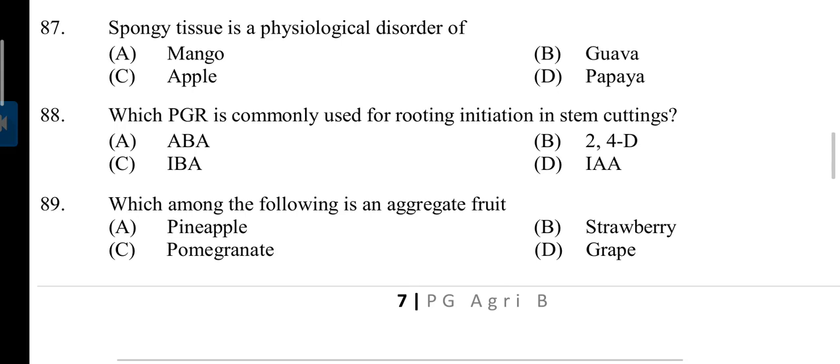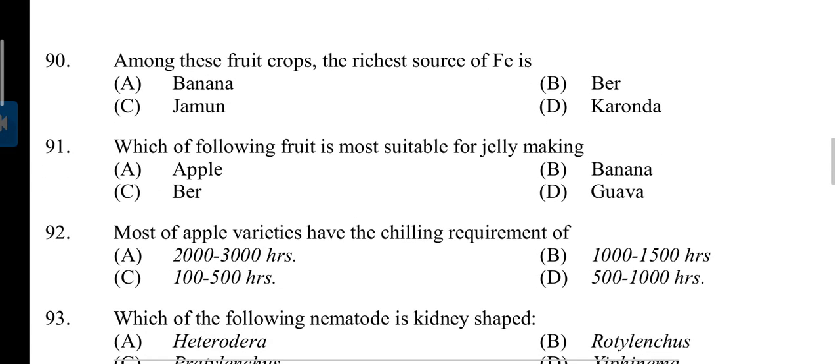87. Spongy tissue is a physiological disorder of mango. 88. Which PGR is commonly used for rooting initiation in stem cutting? Answer is C. IBA, indole butyric acid. 89. Which among the following is an aggregate fruit? Answer is B. Strawberry. Question number 90. Among this fruit crop, the richest source of iron is? Answer is Karonda. 91. Which of the following fruit is most suitable for jelly making? Answer is D.